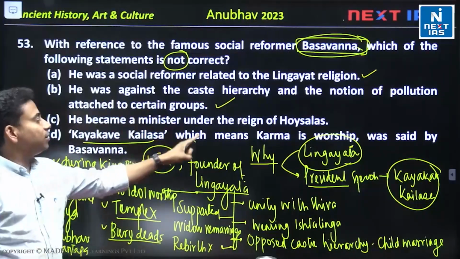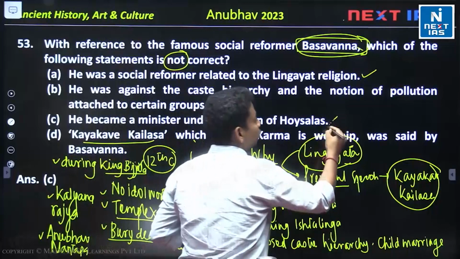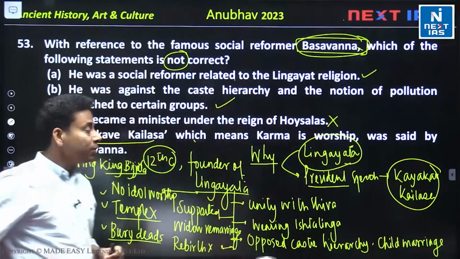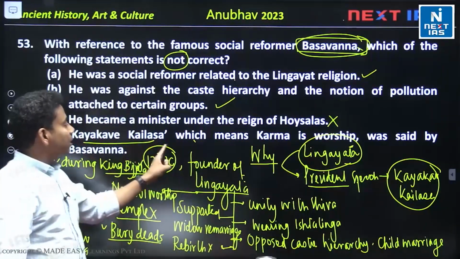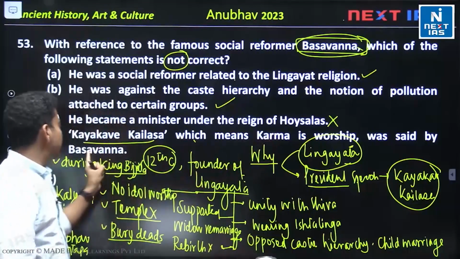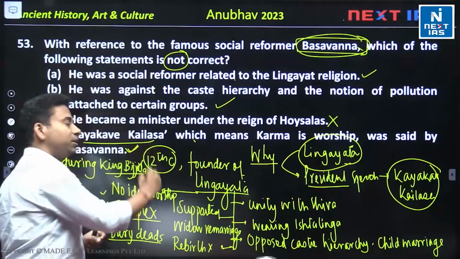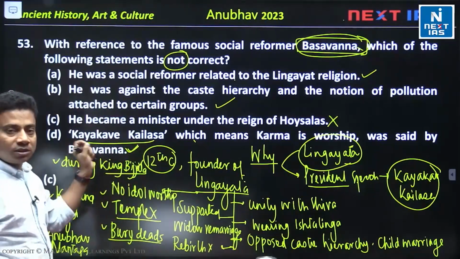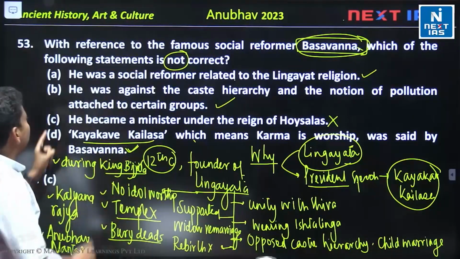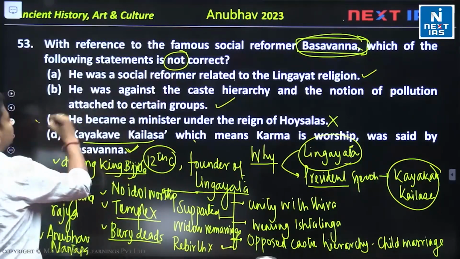He became the minister under the reign of the Hoysalas. Then you will say no. Okay. Then Kayakave Kailasa, which means work is worship, was said by Basavana. Yes, it is mentioned in the president's speech also. So this thing you have to remember. So the answer is C.